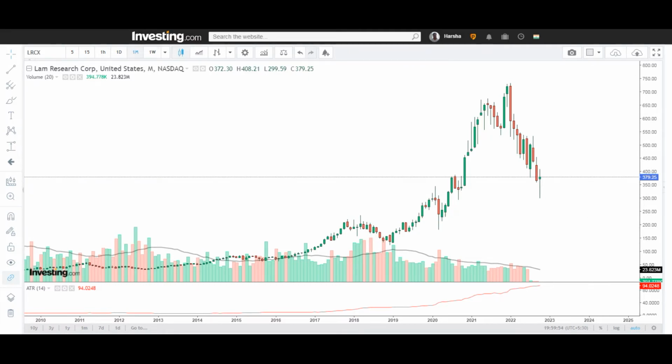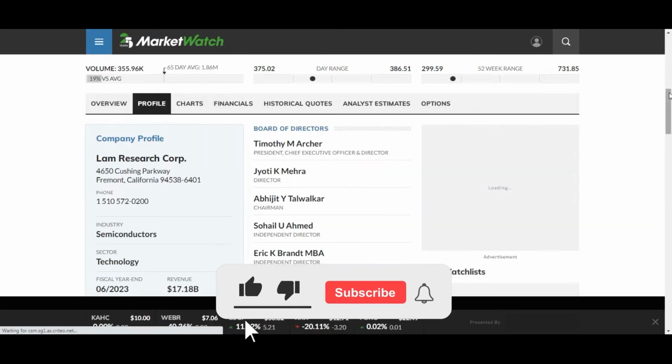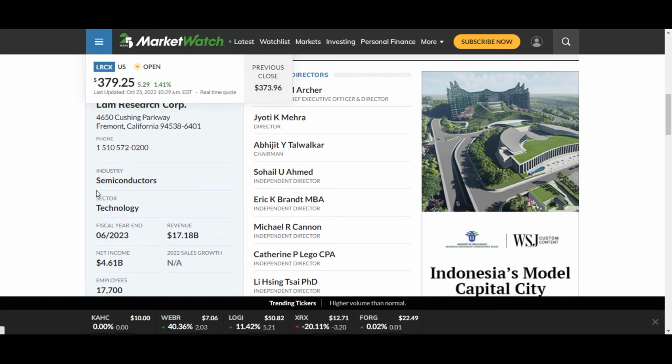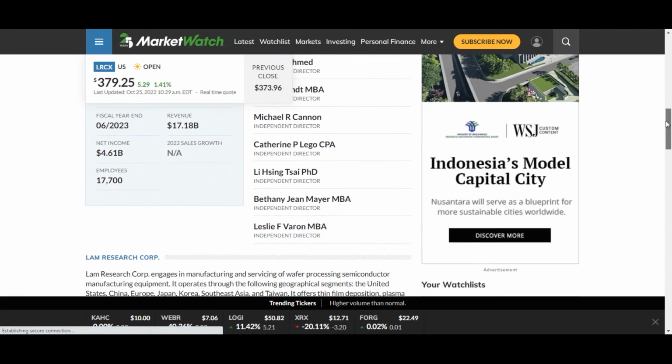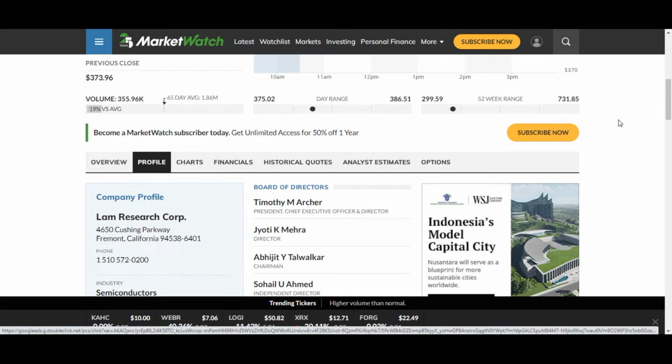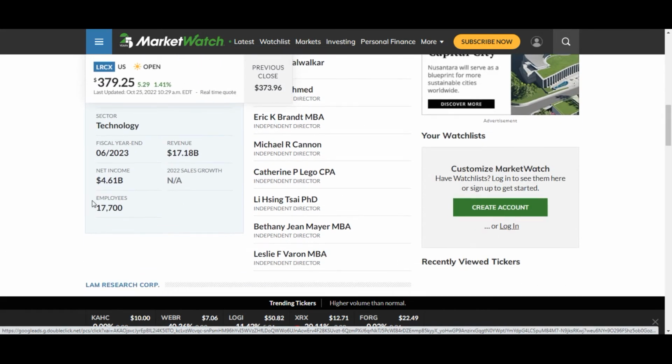So now we'll get into the profile of the Lam Research stock. Here we can see that the industry is semiconductors, the sector is technology. This company has 17,700 employees, people working for this company, and it has a net income of $4.61 billion.